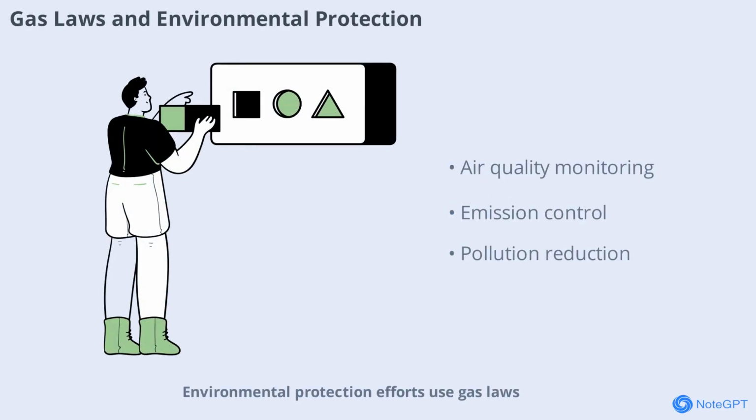Environmental protection efforts use gas laws to monitor air quality and control emissions. By understanding how gases disperse and react, scientists can develop better pollution control technologies and policies. Gas laws play a vital role in safeguarding our environment for future generations.